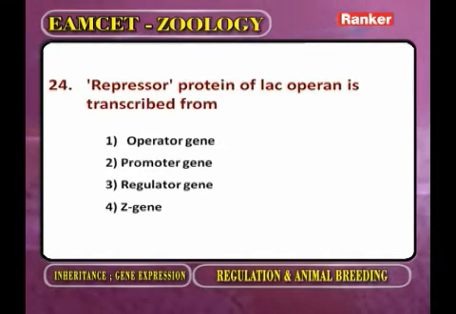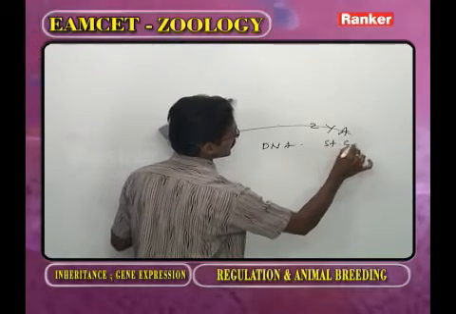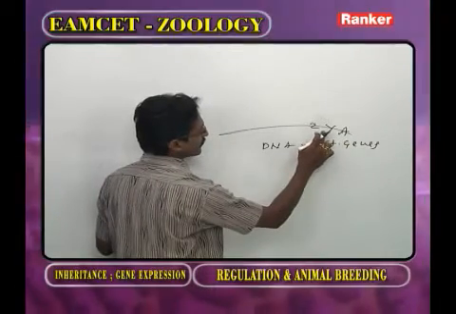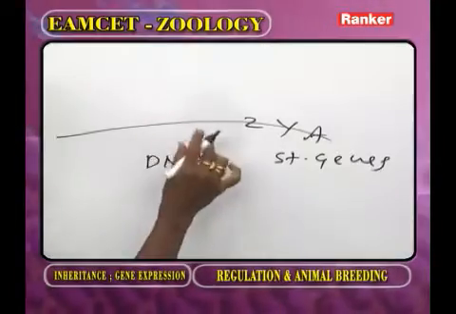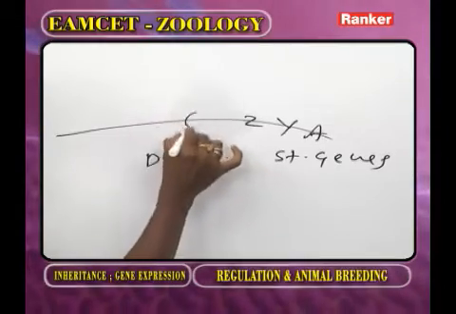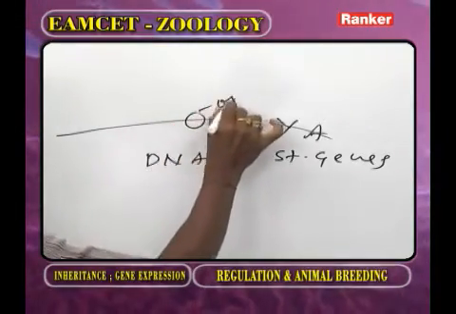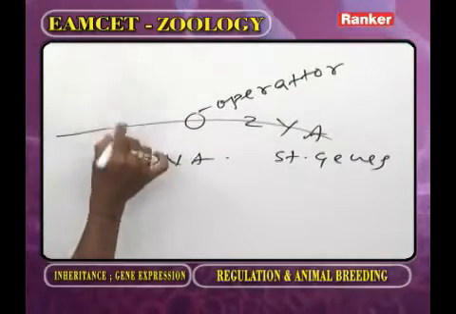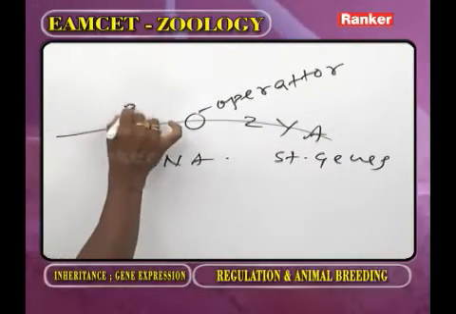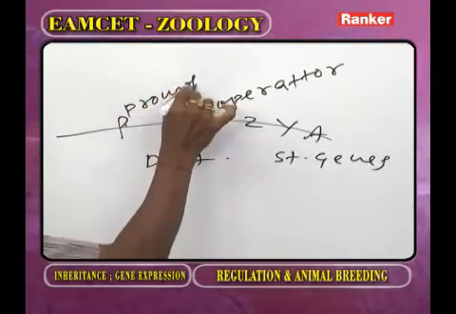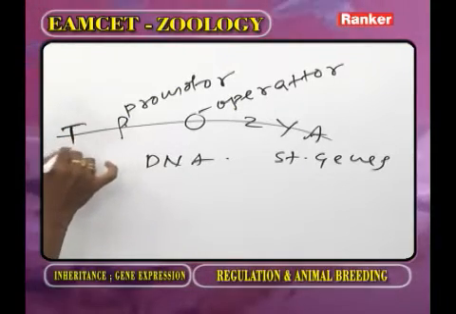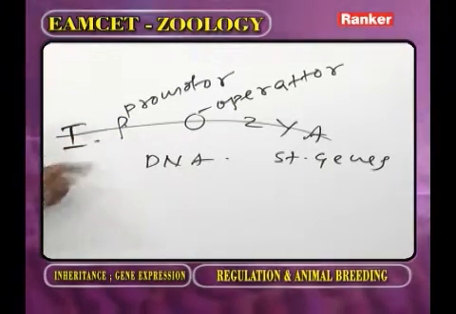A, Y, Z. These are structural genes. On the left side of Z, what is present? Operator. On the left side of operator, what is present? Promoter. And on the left side of promoter, what is present? Inhibitor or regulator.